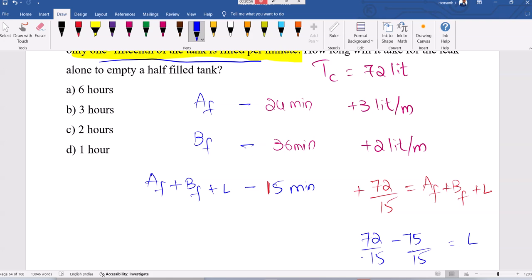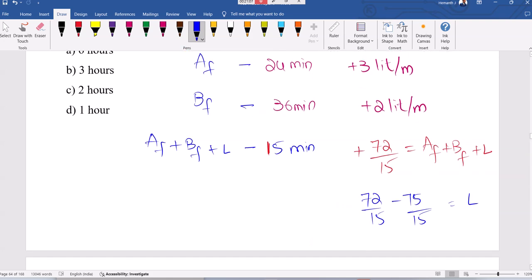So leakage is 3 by 15, 1 by 5th of the part. If you observe, leakage should do negative work only. So what will leakage do? Minus 3 by 15 means minus 1 by 5. So leakage will empty 1 by 5th of a liter per minute.